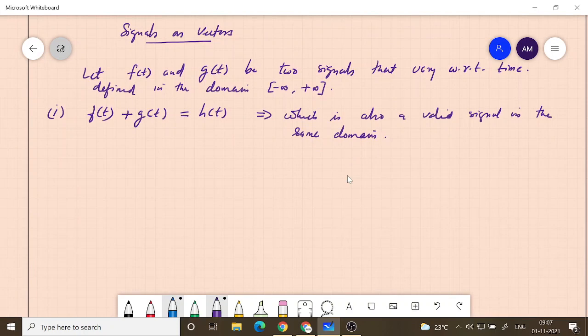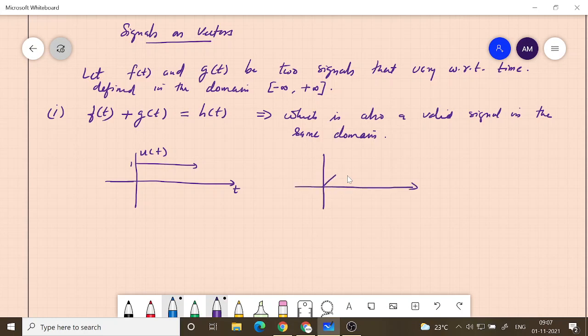You can take any example also. Say you have this unit step function, u of t. It is equal to 0 here, and equal to 1 for positive t. This is the first function, and then another function I can define here, like this much only.